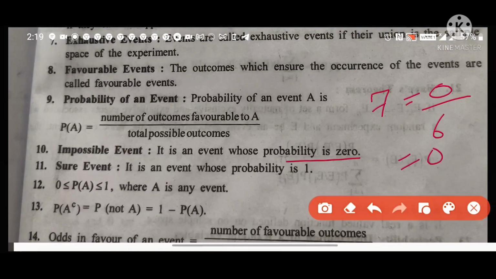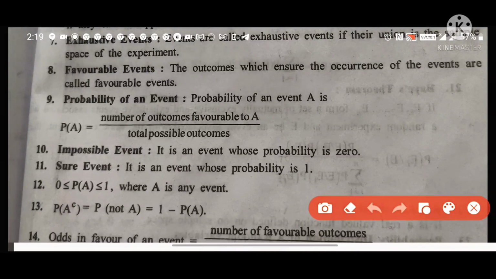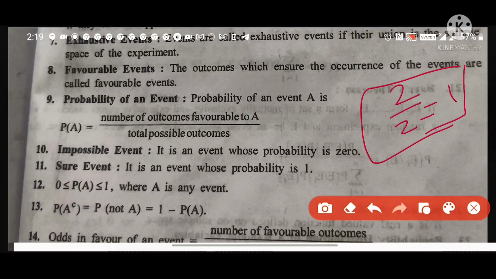Next is sure event. If probability is equal to 1, that event is called sure event. For example, if we have an unfair coin in which both sides are heads, then probability of head is 2 by 2, that is 1. So this event is called sure event.